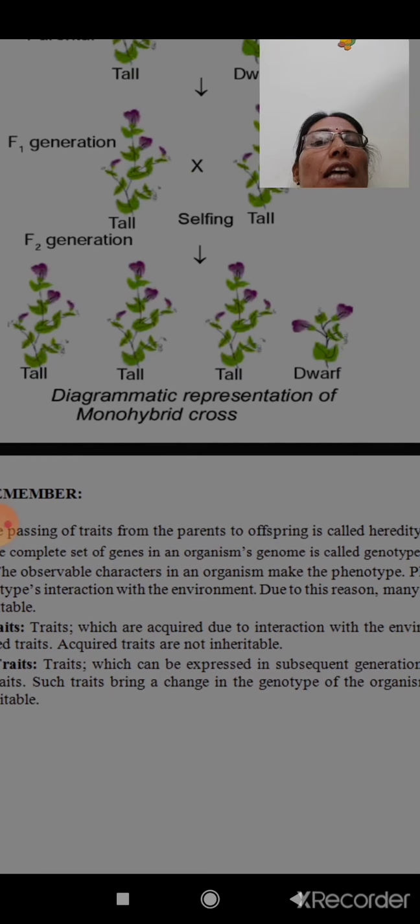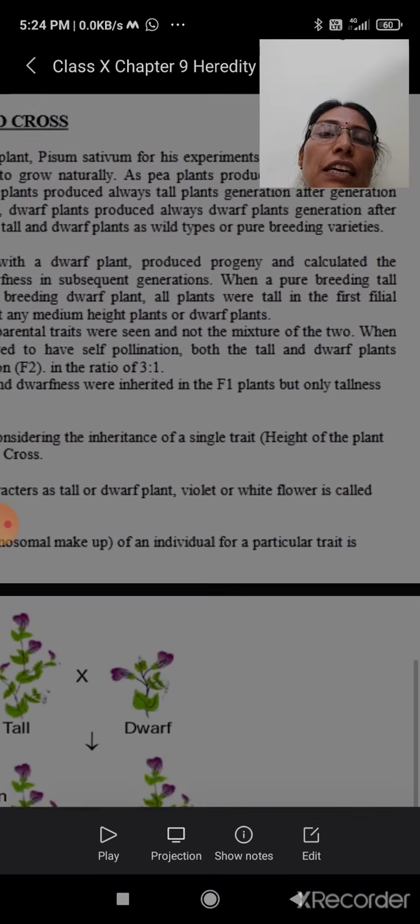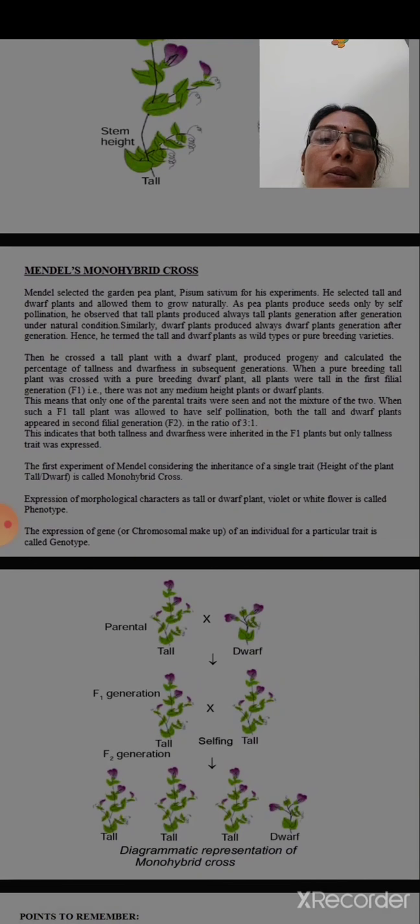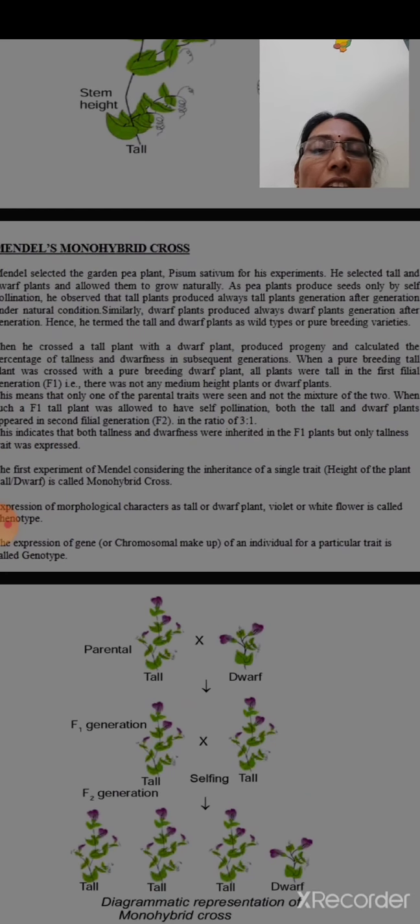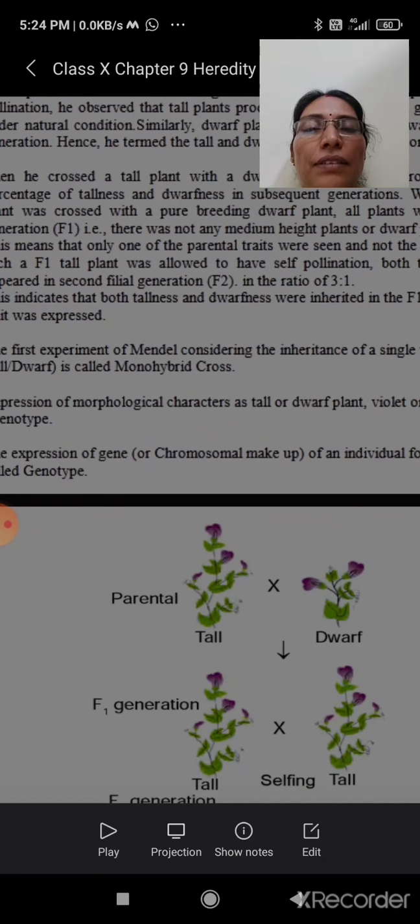So why does this happen? He began to analyze it. Why this type of appearance? Later he conducted so many experiments, and finally he concluded that tallness is a trait, dwarfness is another trait. Both are contrasting traits of height.